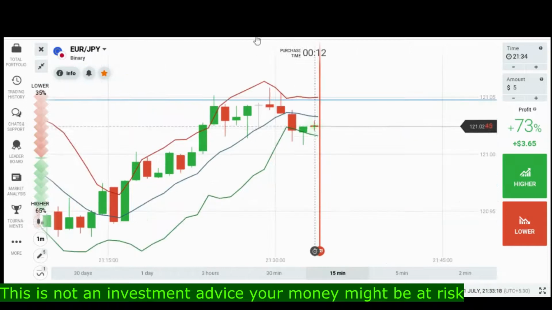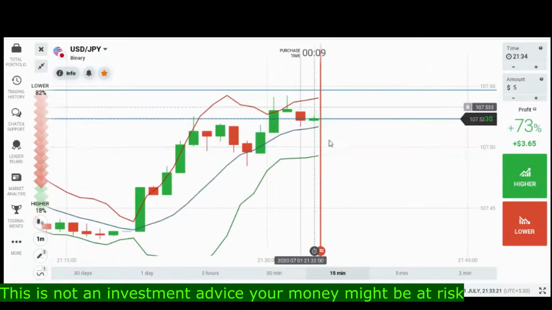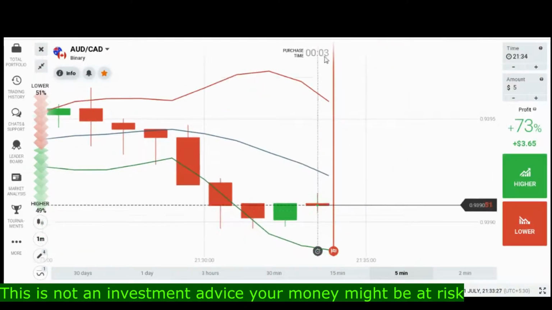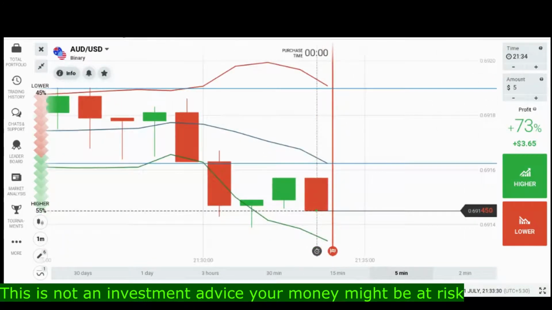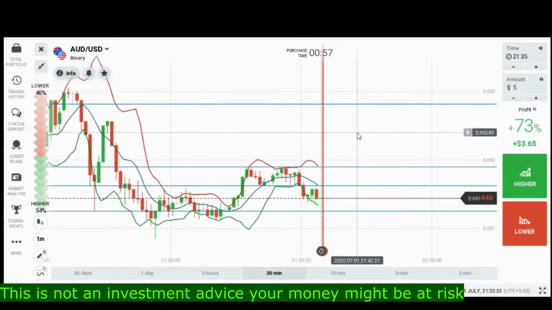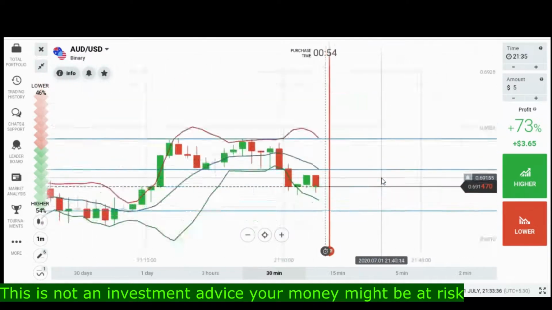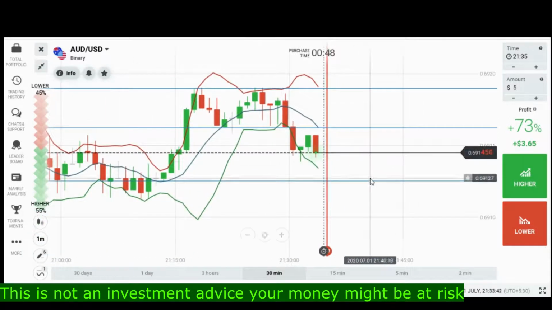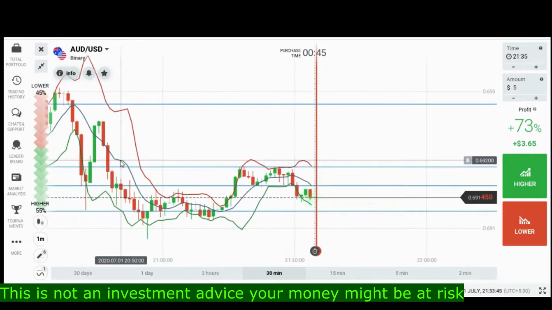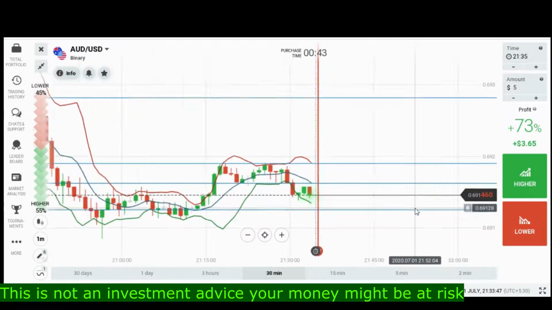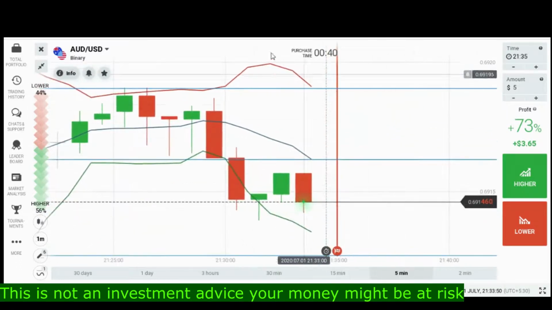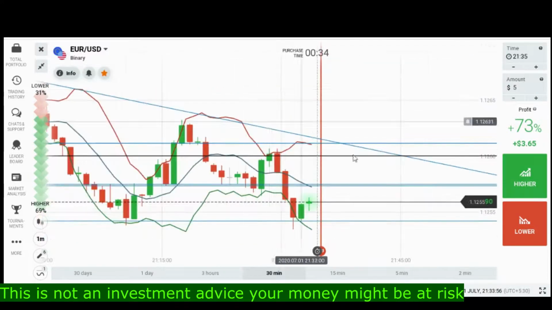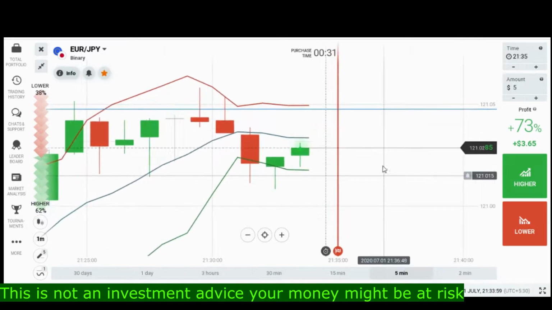Okay, I'm still trying to find a good trade. I will place one more trade and I will close my session. This is 9:30, and at that time USD has an engulfing pattern, but it's not a good sign. There is a lot of rejection, a lot of bids in the market. So I will place one more trade. I am waiting for this. As soon as I find this trade, I will close this session.